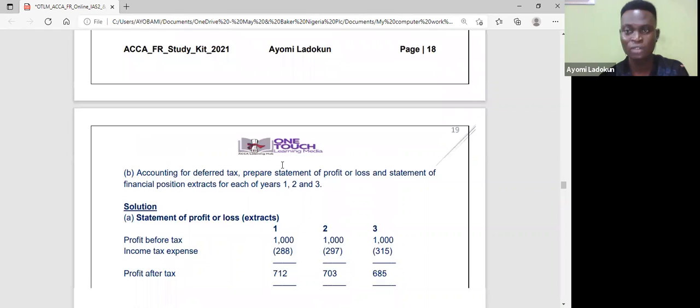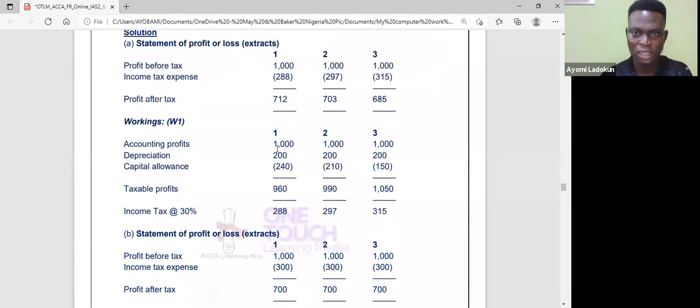Okay, and if you were not given, you know how to do that, right? So that's how we got this depreciation. You remove depreciation, you add back depreciation because I want to get my taxable profits. Is that okay? So that I can know my tax, because the tax that I'm putting up here is not on accounting profits. Is that okay? It has to be taxable profit. So for me to get my taxable profit, I'll bring back my accounting profit, add back depreciation.